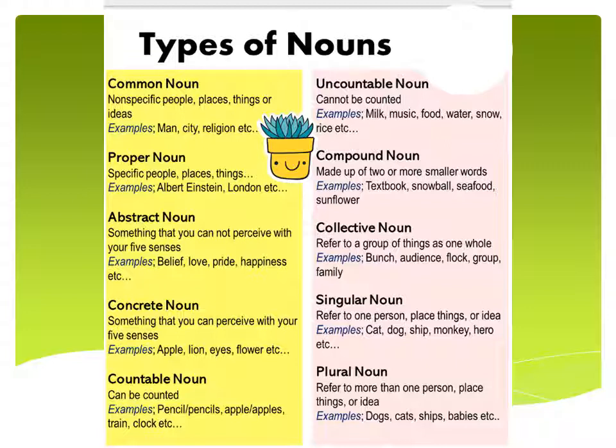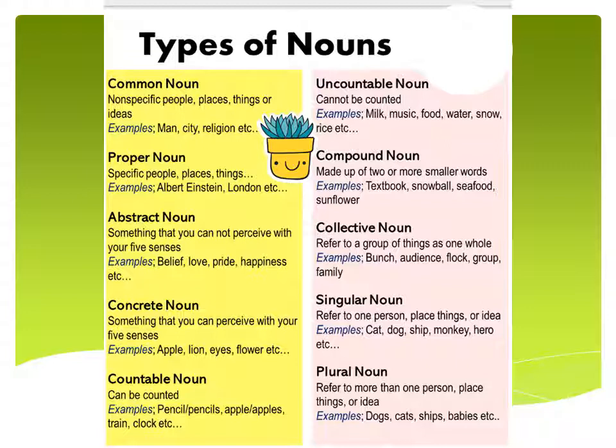Okay. Next is compound noun. Compound nouns contain two or more smaller words and make a third new word like textbook, snowball, seafood, sunflower. So this was compound noun. Next was collective noun. Collective nouns refer to a group of things as a whole. For example, bunch, audience, flock, group or a family.